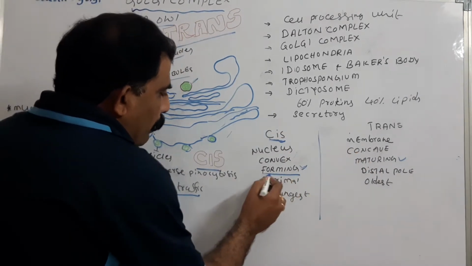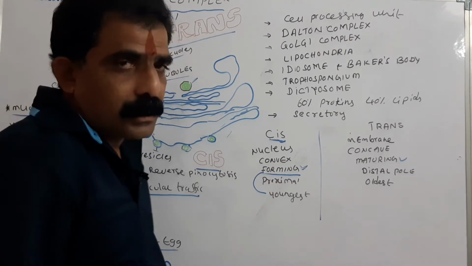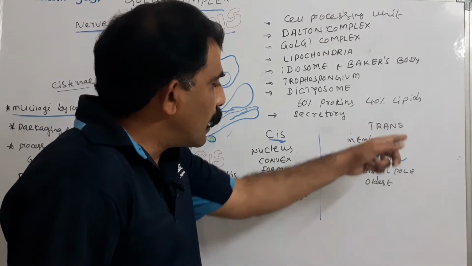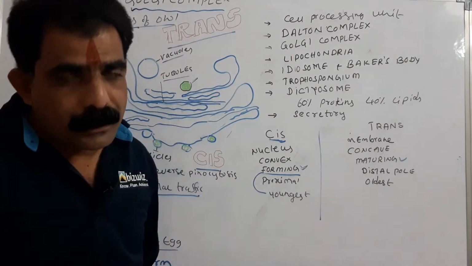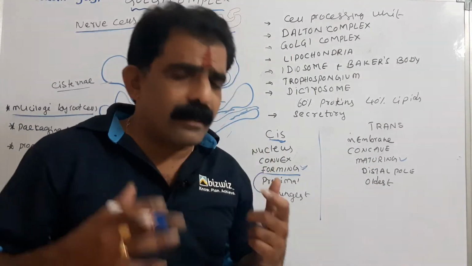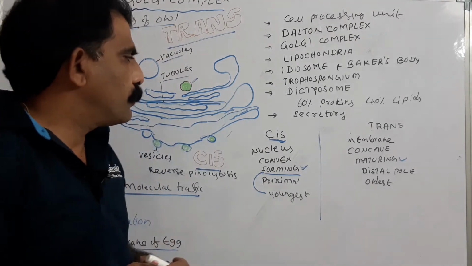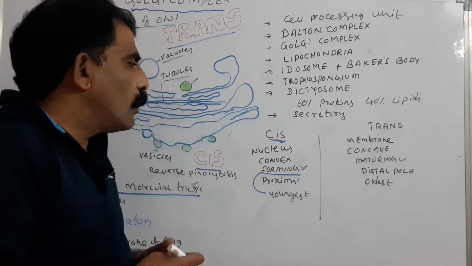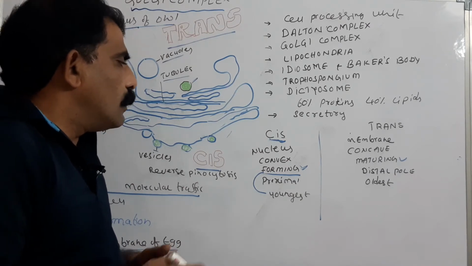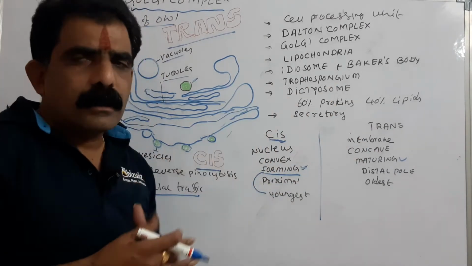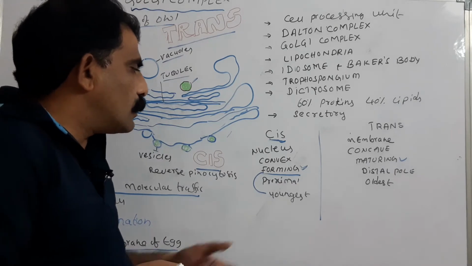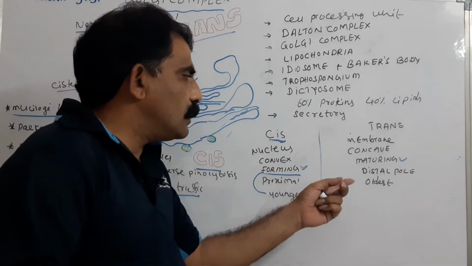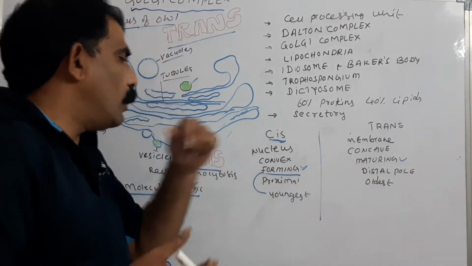As it is forming, the cis is called youngest membrane, whereas the trans is called oldest. So like this, it consists of two phases, cis and trans. Cis is present towards the nucleus, trans is present towards the plasma membrane. Cis is convex, trans is concave. And cis is also called forming and youngest, whereas the trans is called maturing and oldest.